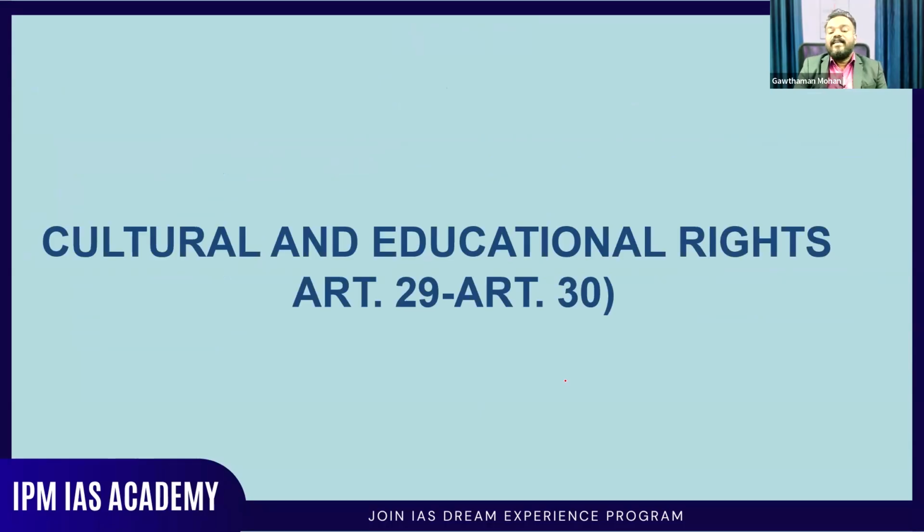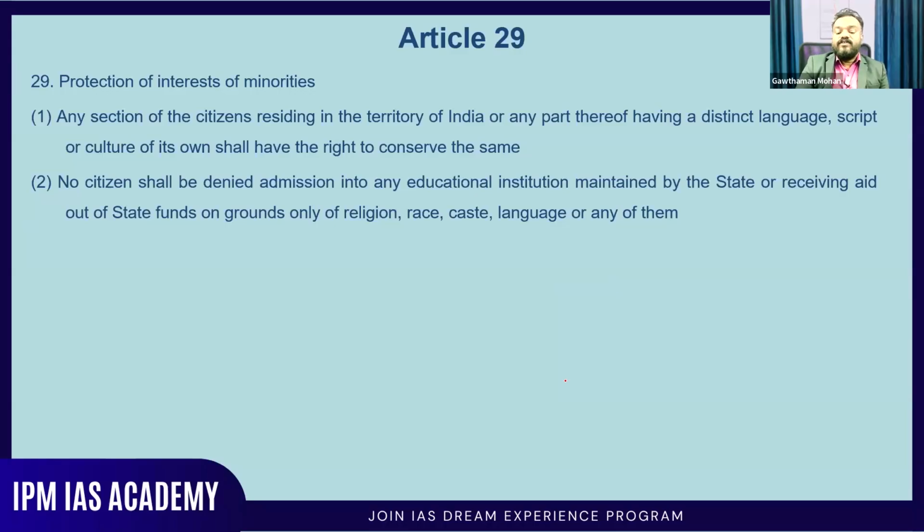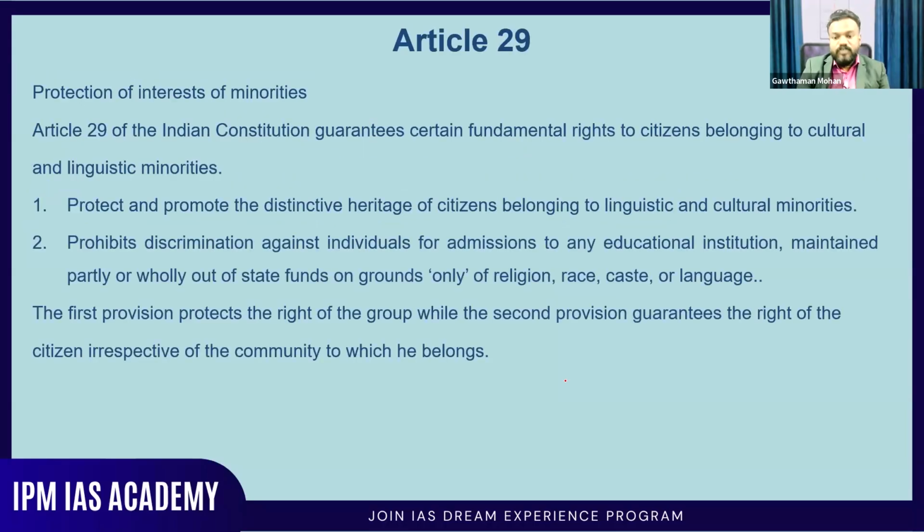Now coming to cultural and educational rights, which are covered in Articles 29 and 30 of the Indian Constitution. One, protection of interests of minorities. Very important. Article 29 of the Indian Constitution guarantees certain fundamental rights of citizens belonging to cultural and linguistic minorities. So what is this minority? This minority is defined in terms of two things: one is cultural aspects, and another is linguistic aspects. Then, protect and promote the distinctive heritage of citizens belonging to linguistic and cultural minorities.